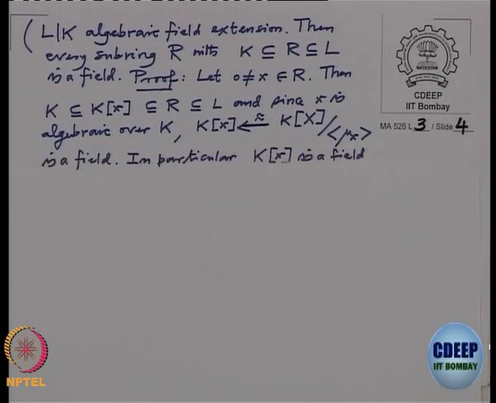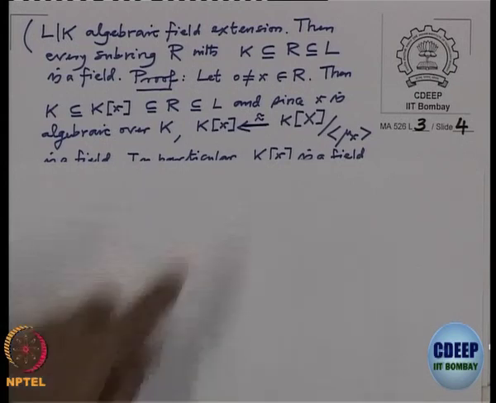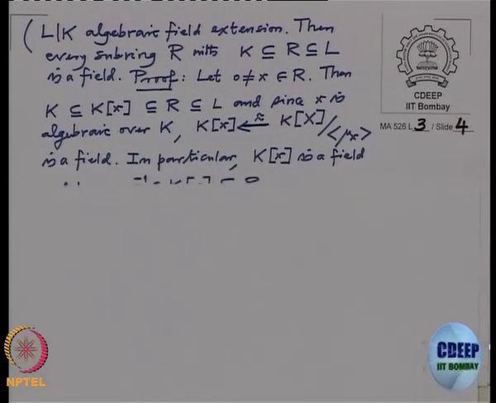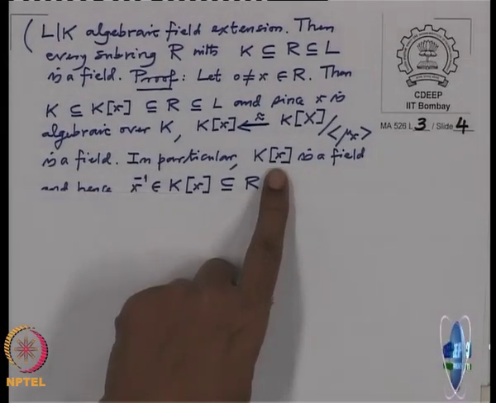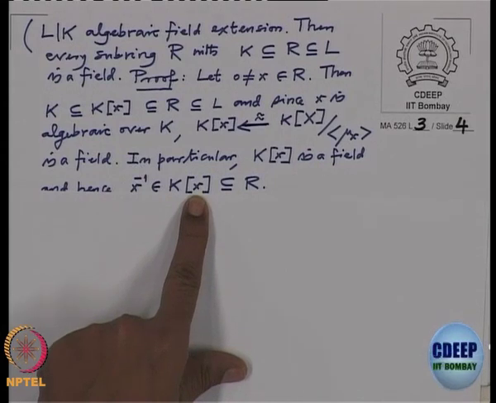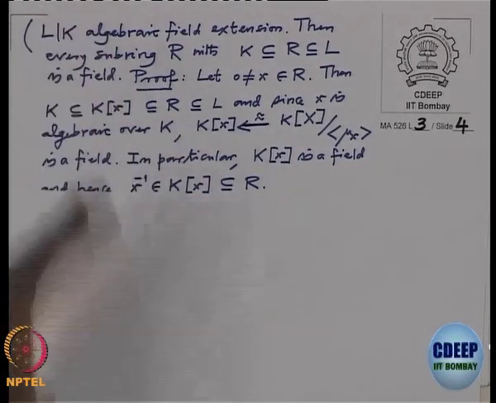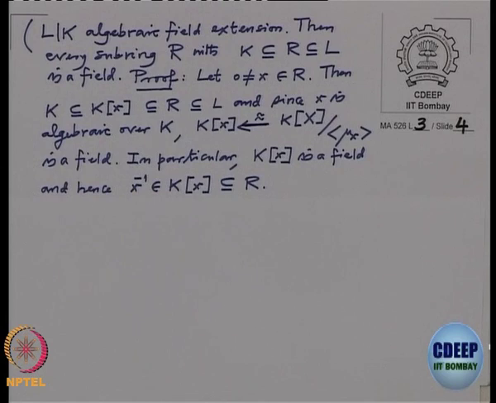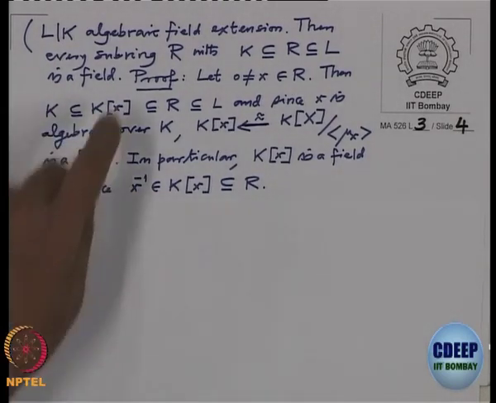So, we just have to note that the minimal polynomial is an irreducible polynomial, because if it is irreducible, it is a polynomial in one variable over a field, so it will generate a prime ideal, and a non-zero prime ideal in a PID is maximal. Therefore, this is maximal. So, modulo that it will be a field, and we will be done. In particular, X inverse will belong to this subalgebra K[X], therefore it is contained in R, and then we have finished our problem. But we can do a little bit simpler than this.